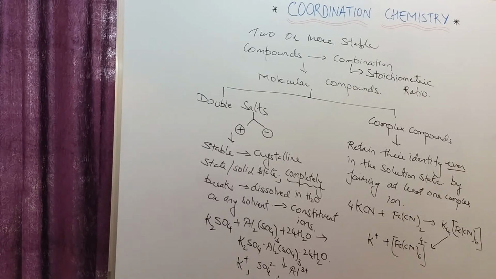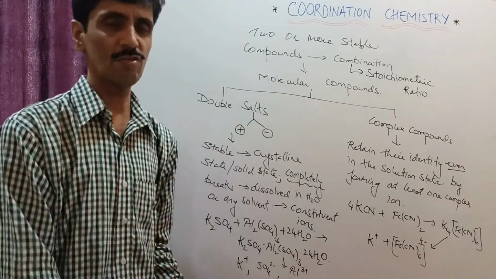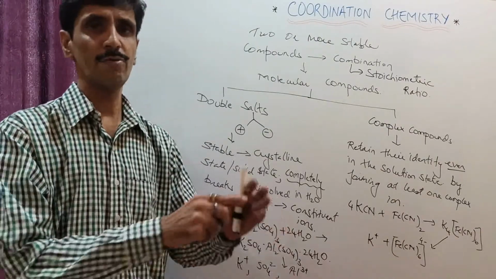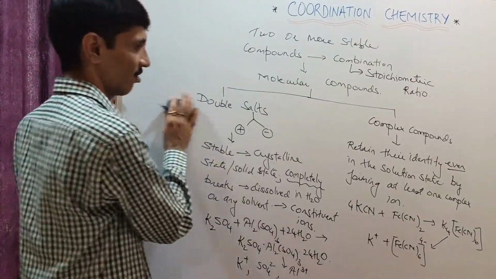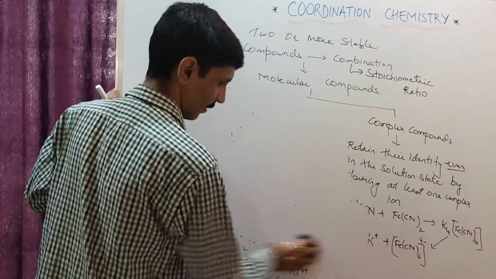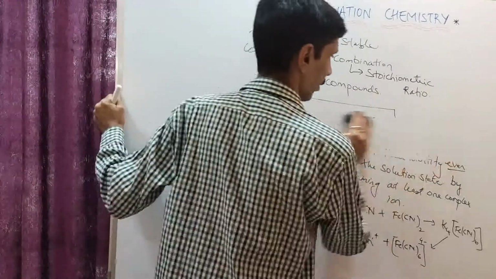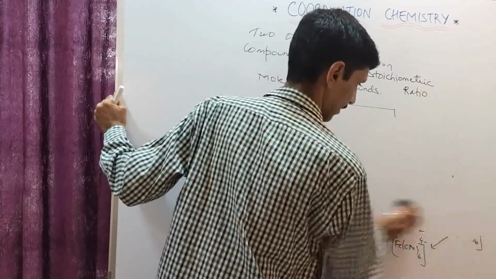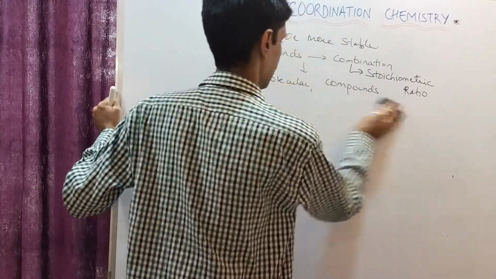और इस तरीके से जो K4FeCN6 है हम उसे क्या बोलेंगे, complex compound. Okay, so I hope you have understood this. Now what I will do is, in just brief, whatever I have discussed so far, मैं उसे क्या करता हूँ, in a formation of a table, differentiation way, मैं आपको इसका exact differentiation बता देता हूँ between double salt as well as complex salt, so that this particular concept becomes absolutely clear to every one of you, that what exactly is the difference between the complex compounds as well as the double salts.